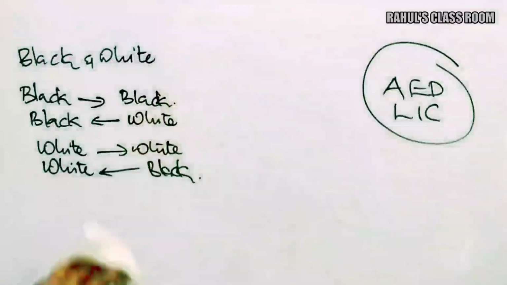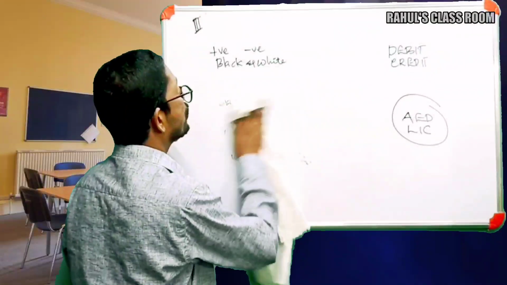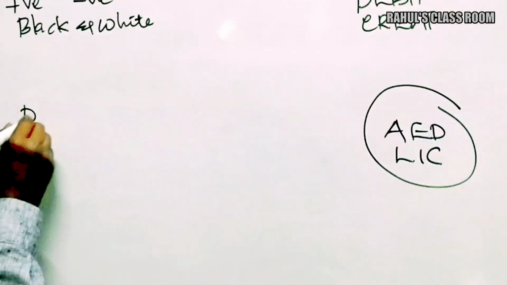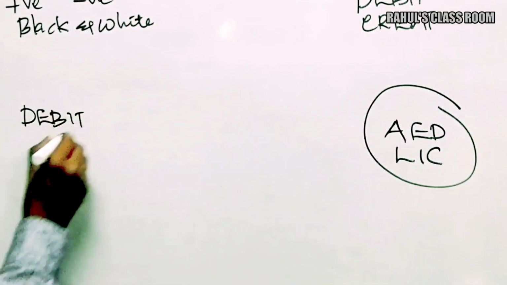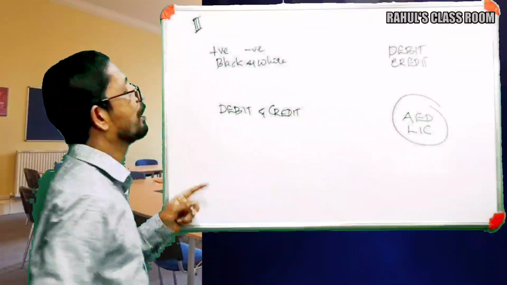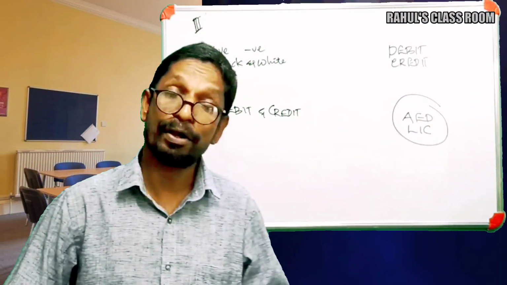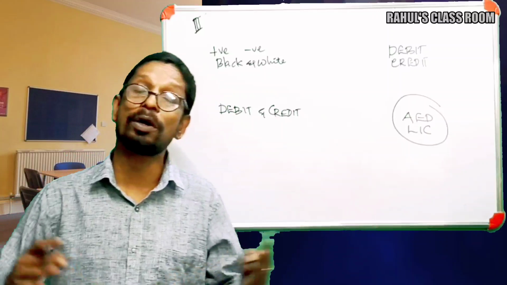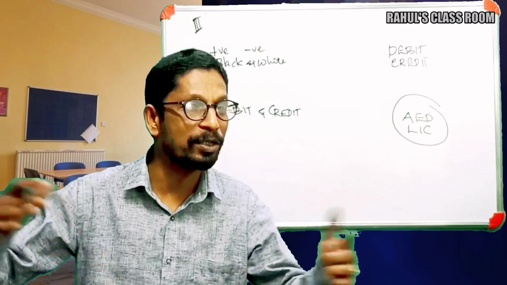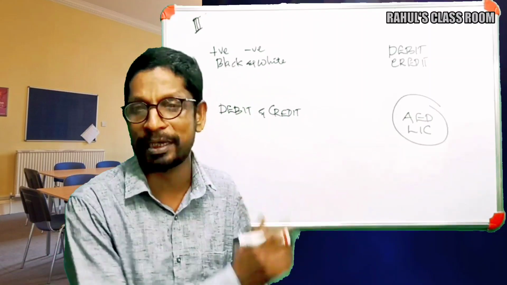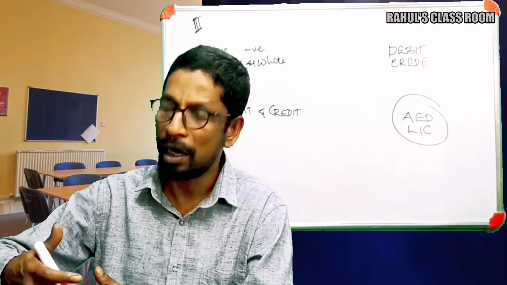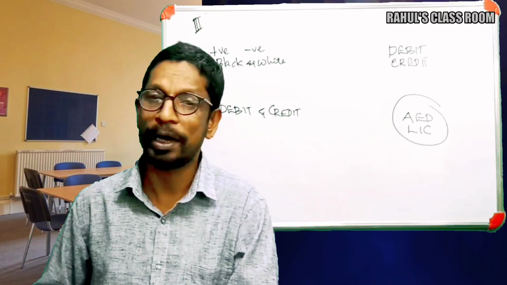Similarly, in accountancy, we are using two contrasting attributes, debit and credit. They are the contrasting attributes in accounting, like positive and negative or black and white. A positive figure can be increased by charging further positive, that is, the same sign, and a white color can be increased by charging further white.